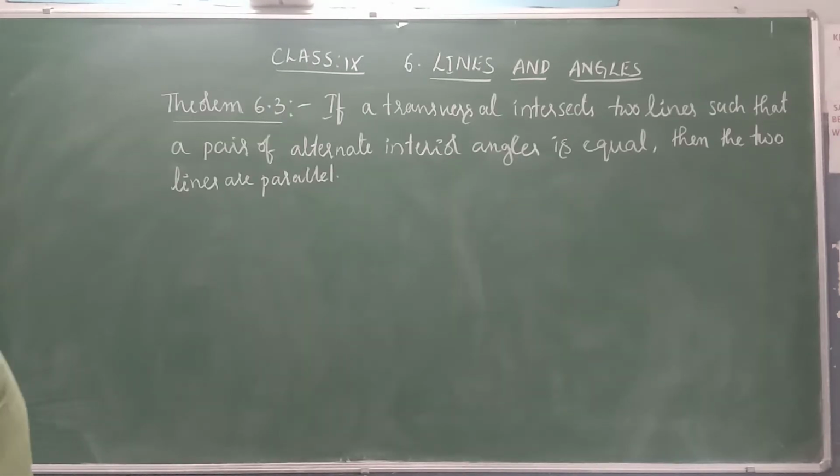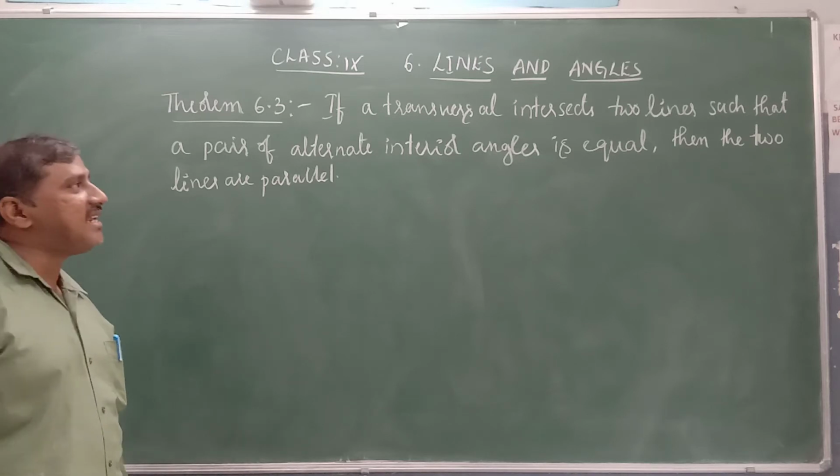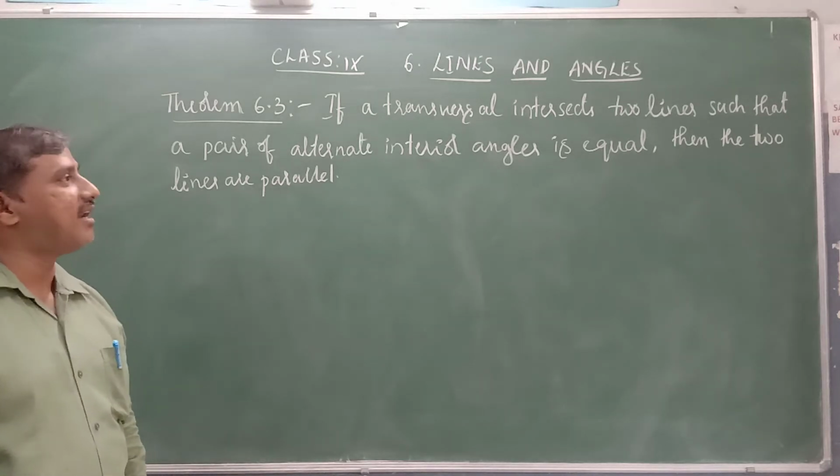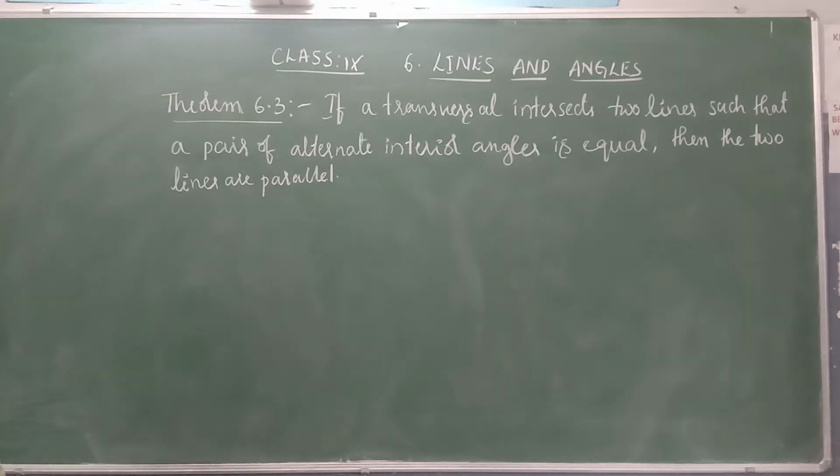Now, theorem 6.3. If a transversal intersects two lines such that a pair of alternate interior angles is equal, then the two lines are parallel.